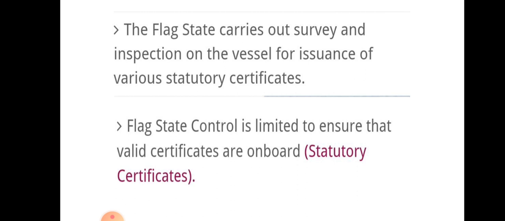So the flag state carries out survey and inspection of the vessel for the issuance of various statutory certificates. Flag state control is limited to ensuring that valid certificates are on board, that means mainly statutory certificates.